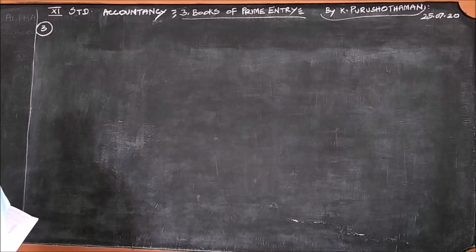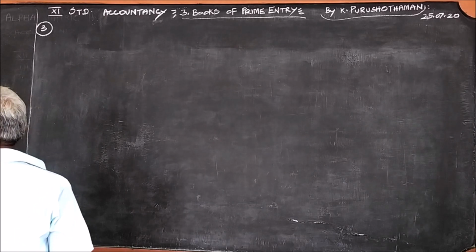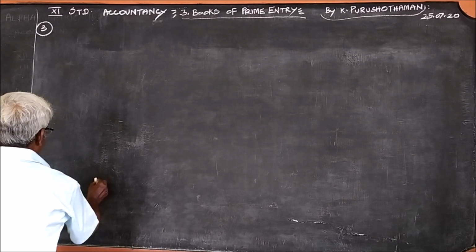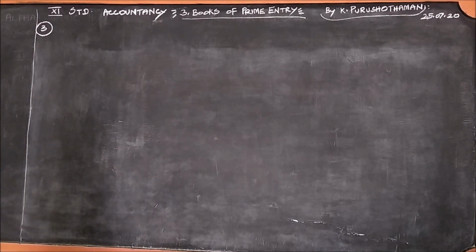Okay, the first one, Murugan commenced business with cash 80,000. Listen carefully. This is about the business. These problems are regarding business. Here, whatever happens, they are called transactions. It may be a purchase, it may be a sale, it may be wages paid, salaries paid, insurance paid. Whatever it is, they are called transactions in accountancy.